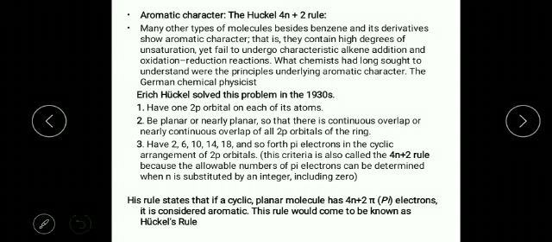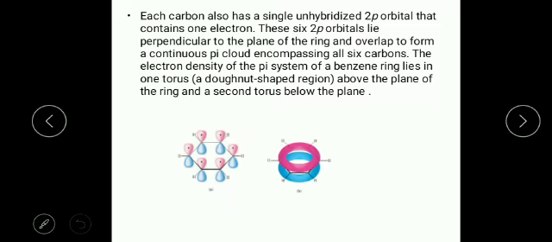So in the next class we will discuss aromatic character, or Huckel rule. Please remember all the things related to the orbital picture of benzene.